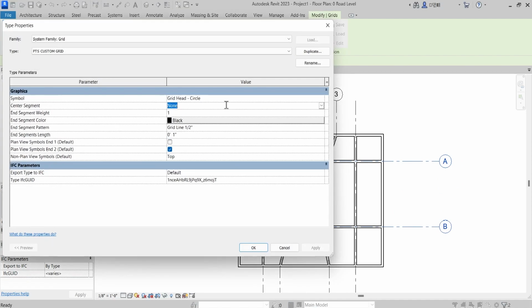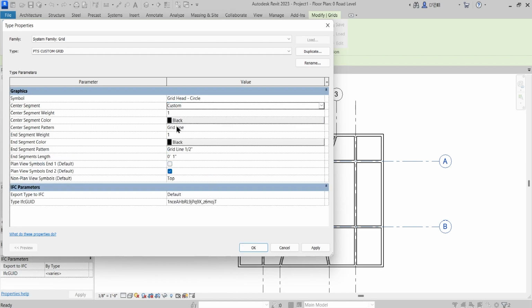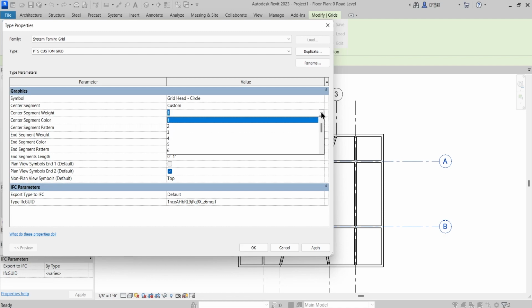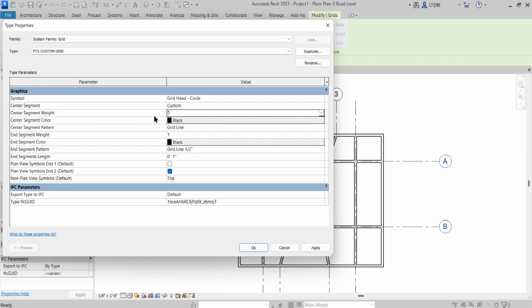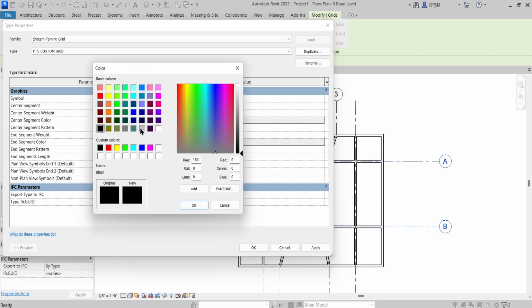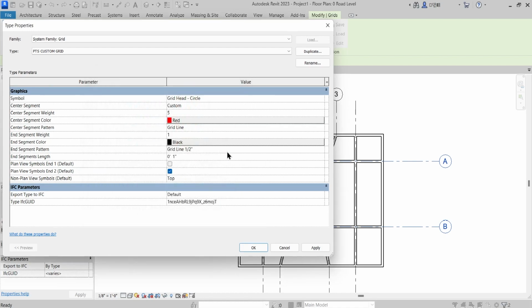I would say that I want this to be custom. So again, within custom, you have the ability to create your own grid line. That is, if I change this center segment line weight to, say, 5, its color to red, and the center segment pattern.